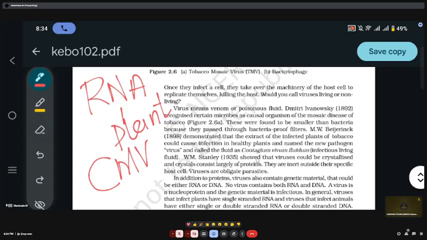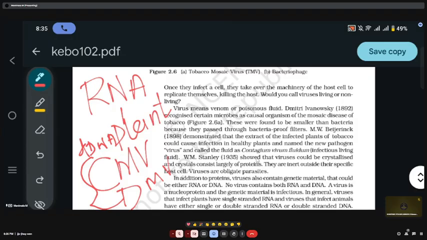Cauliflower mosaic virus and dahlia mosaic virus. The genetic material is double stranded DNA. Please make a note: in these two organisms, double stranded DNA is the genetic material. So now we are going to see the nucleic acid of some of the viruses. In the majority of plant viruses the genetic material is RNA, but in cauliflower mosaic virus and dahlia mosaic virus, the genetic material will be double stranded DNA.